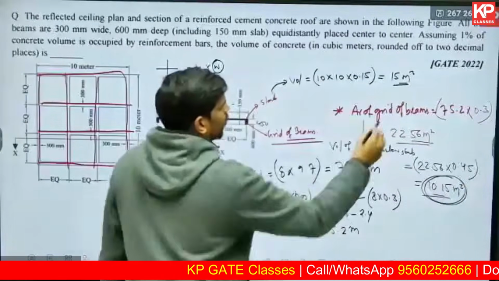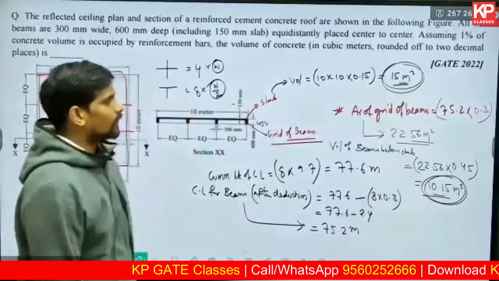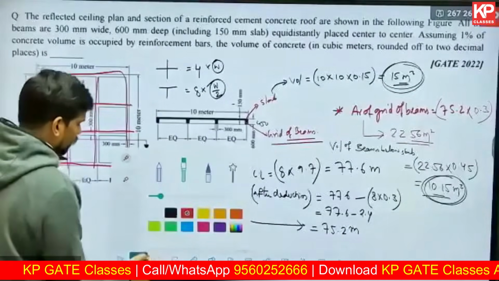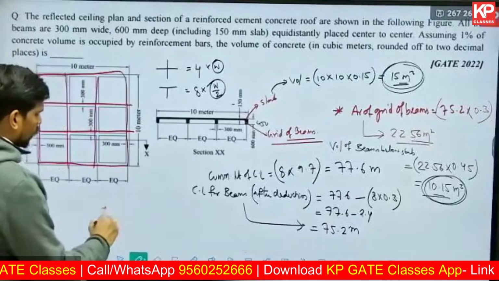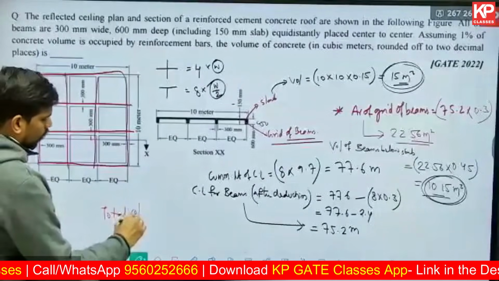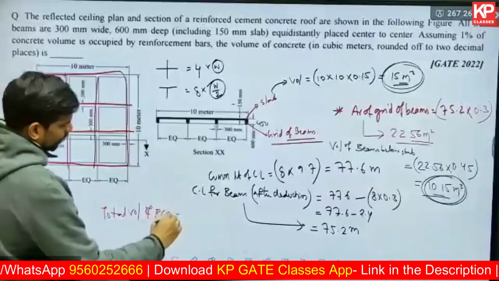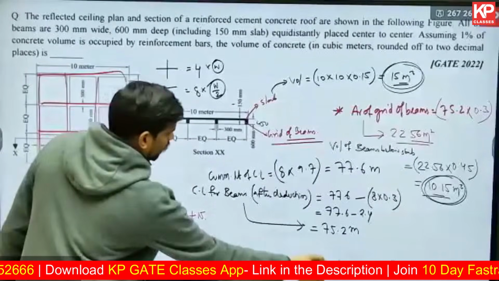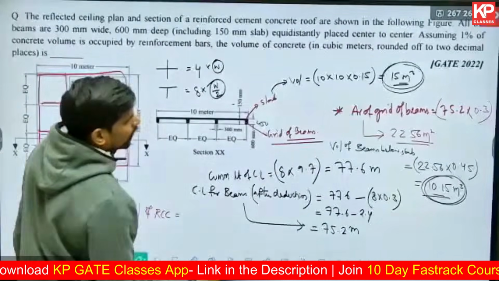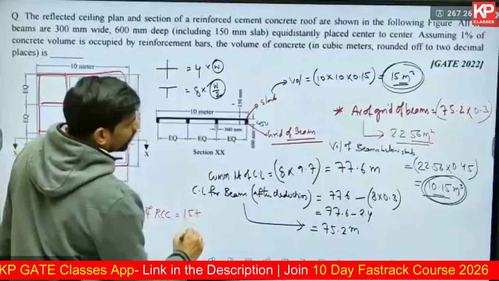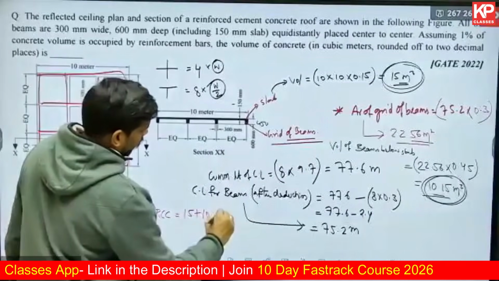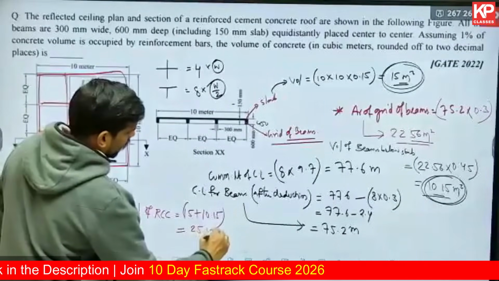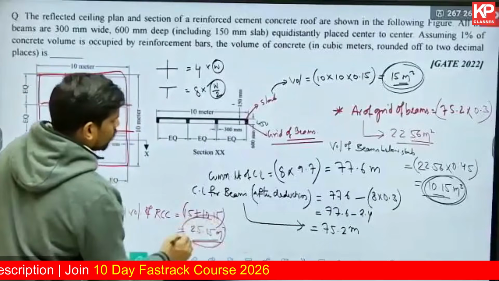That's the volume you're getting, and this is the volume of the RCC, the slab on the top, volume of the beams. Together, what is the total volume of RCC? This is not the final answer yet. What is the total volume of RCC? It is 15 plus 10.15, which is coming out to be 25.15. But this is the total volume of RCC.